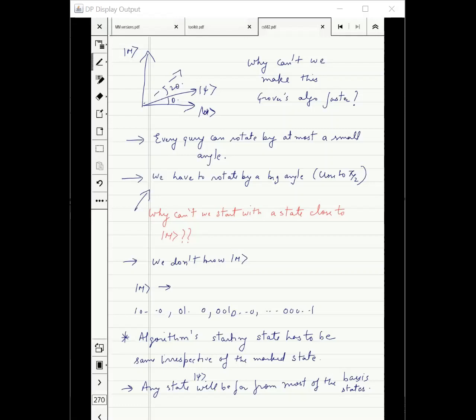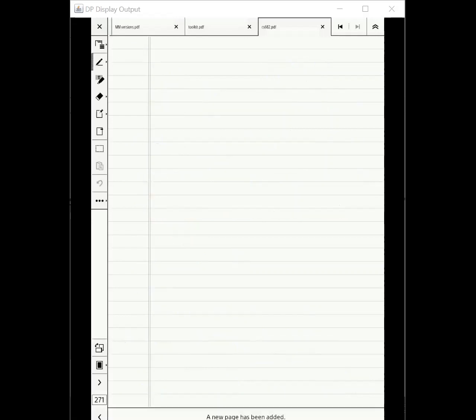But then the person who is proving the lower bound will say, no, no, no, no. You can't. There are so many different marked states. You can only start close to very few of them. What will happen in the case when the marked state is not one of those states? These are the things we will have to keep in mind when we construct our argument.